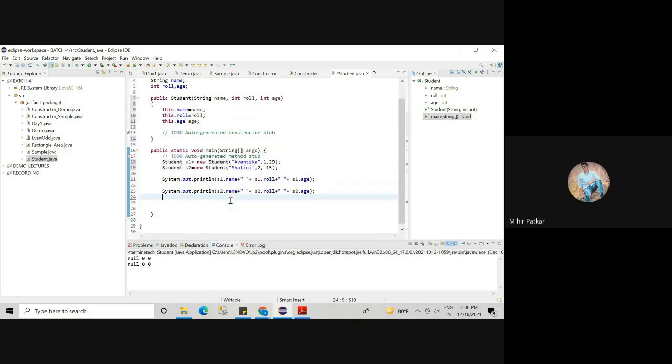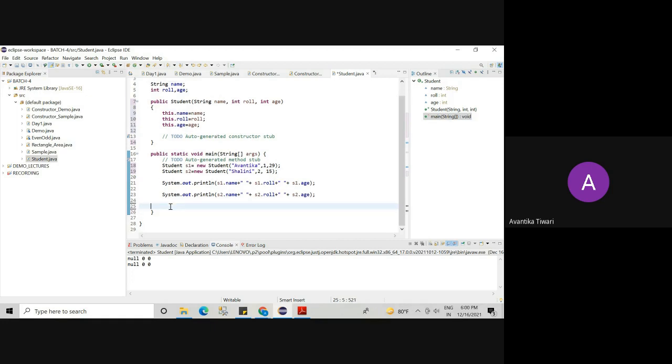Yes. Ma'am, I had a doubt. If there are 1,000 students, we have to initialize all the 1,000 objects, right? Wouldn't it be hectic? That we will discuss in arrays. We can create arrays for that. Even for 10,000 students, we can do it through arrays. Okay. So this is clear, how we are initializing.